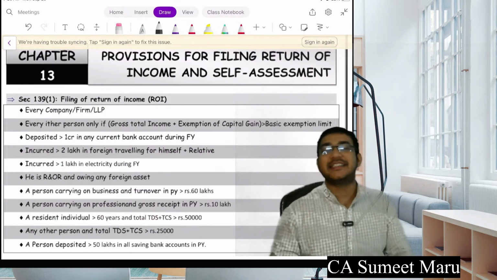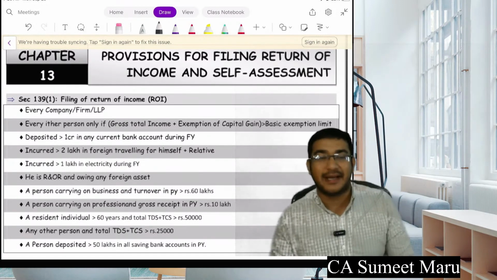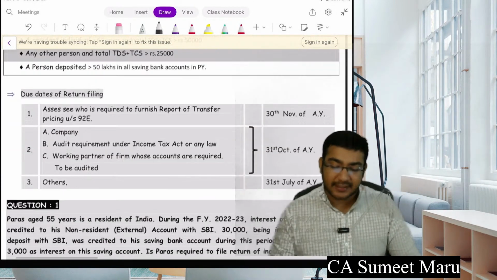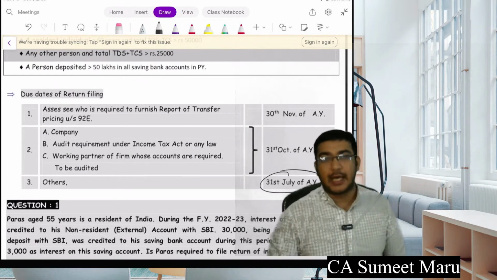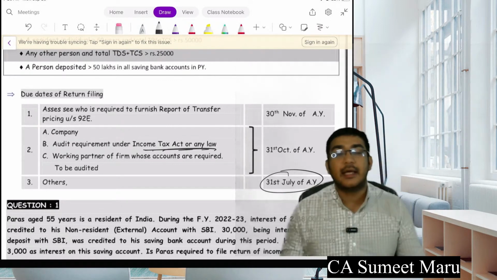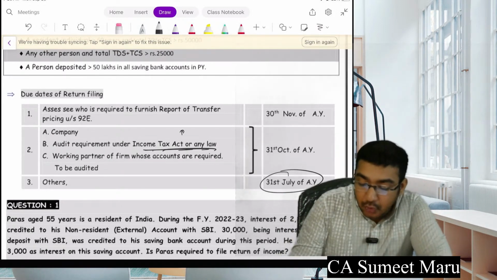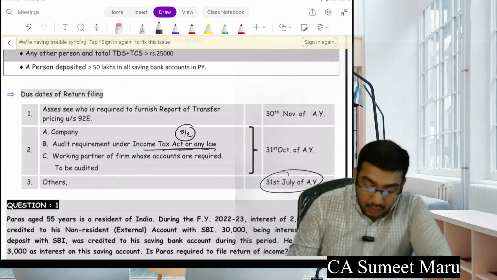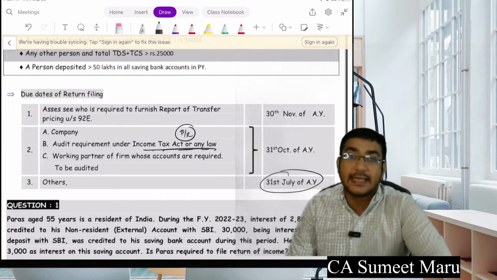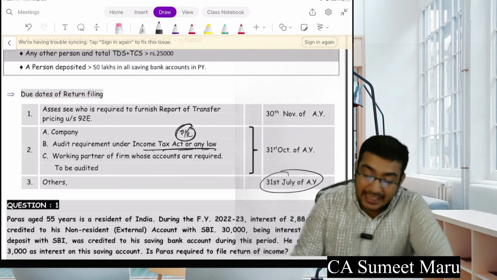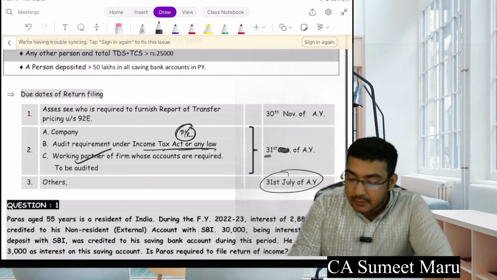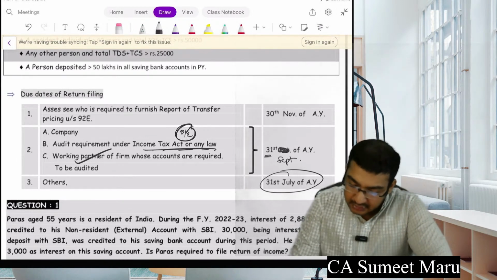Let's come to the last chapter, that is your return filing and provision of return filing. A very simple, straightforward chapter is this. Okay. So what are your due dates of return filing? So for everyone the due date is 31st of July. But for the one to whom audit is applicable in the current year, and the partnership firm to whom audit is applicable for the current year, that is where your turnover is above 1 crore and you are not opting for 44AD, such partnership firms and their partners as well, working partners, the limit is 30th of September.